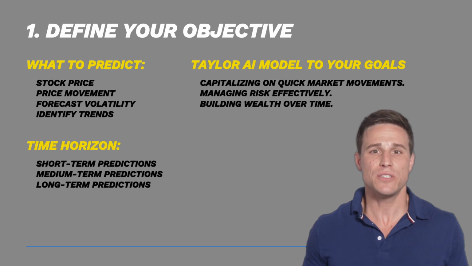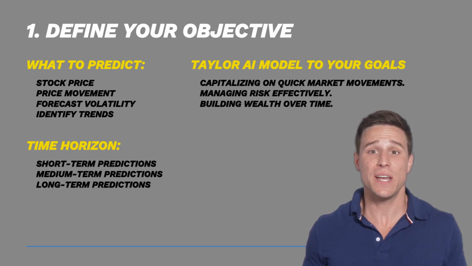Defining your objective is the first and most crucial step in building an AI-driven stock trading strategy. Start by deciding what you want to predict, as this shapes the entire process. For example, you might predict stock prices, such as the next day's closing price, for short-term trading. Alternatively, focus on predicting price movements, up or down, for binary decision-making. You could also forecast volatility to manage risk or identify trends for broader market insights.